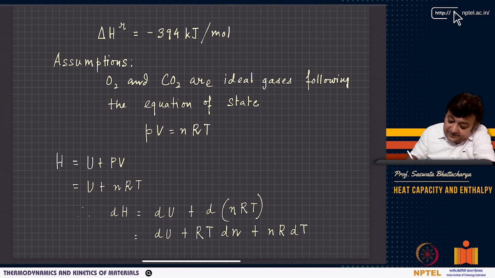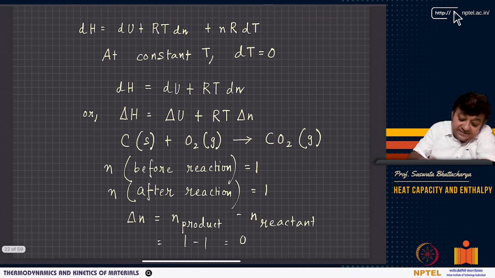So you will have these two terms, RT dn and nR dT, but as you can see here, it is constant temperature, 298 Kelvin, so dT is 0. So this becomes dU plus RT dn. Now dH equals dU plus RT dn. Now I can integrate. In the finite form it is delta H equals delta U plus RT delta n.